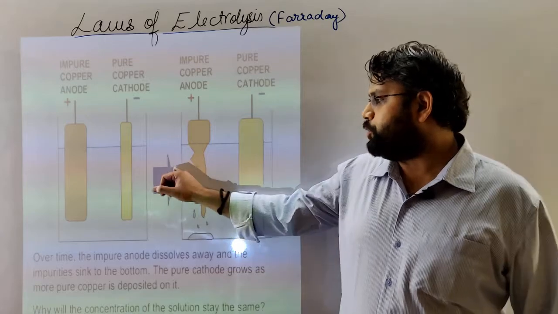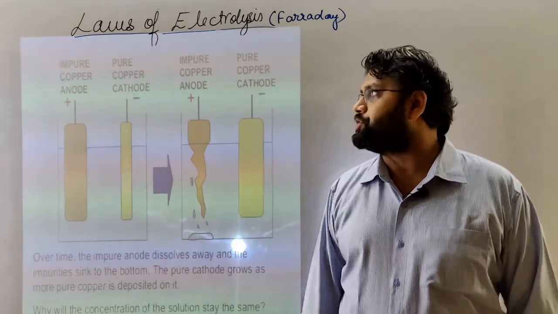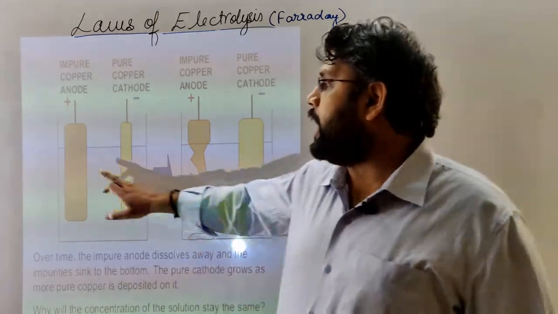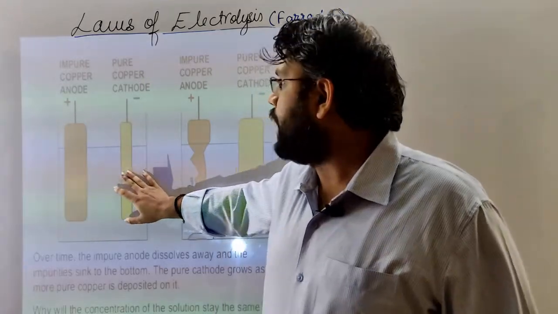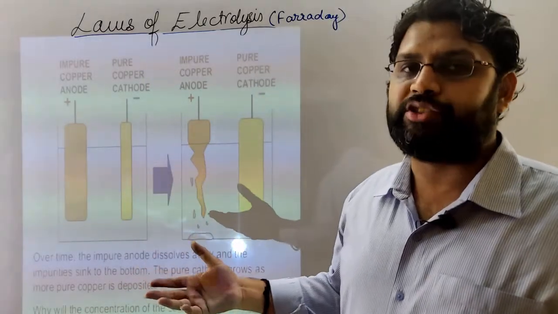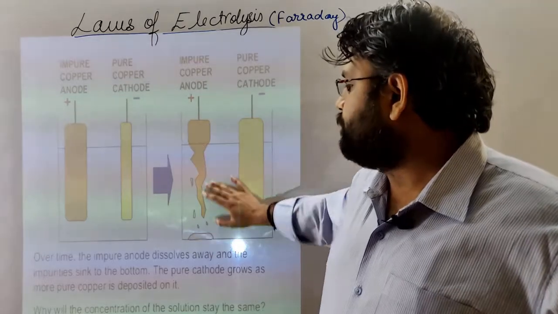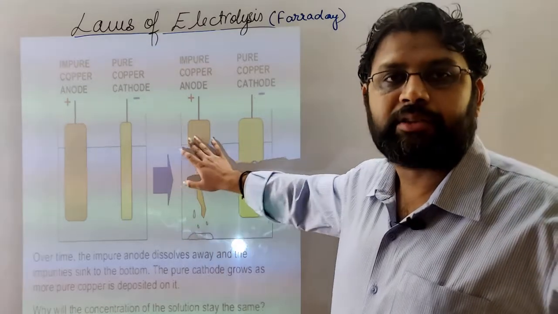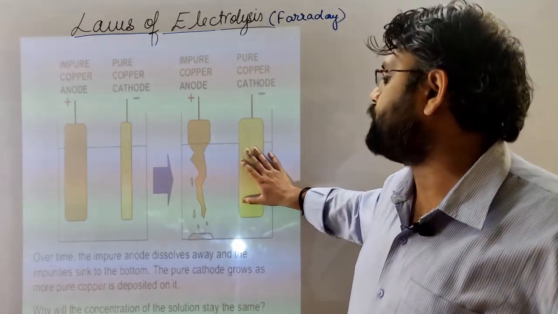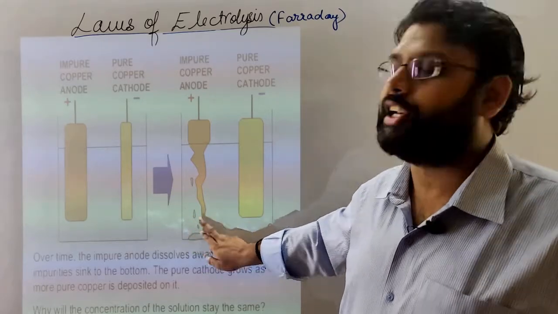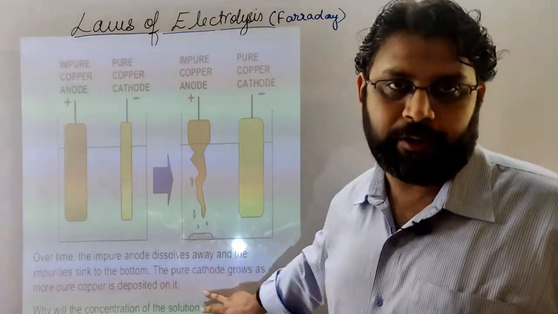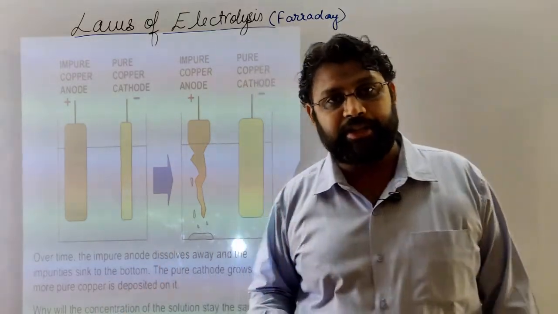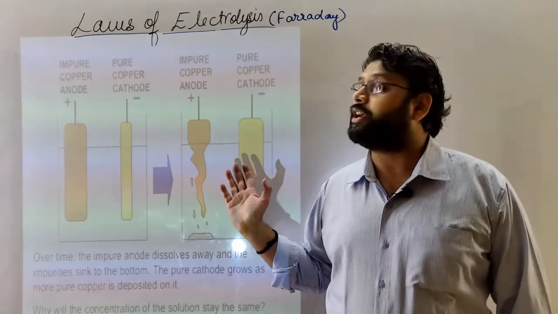Okay, let us further see one more image depicting the first law of electrolysis. This concept is also discussed in the application of electrolysis. Like we have an impure copper anode and here we have a pure copper cathode, and after a few minutes, or whatever time, the whole of the impure anode will be deposited. From the impure anode, all the pure copper will be deposited at the cathode, and all the impurities will settle here and are known as anode mud. Okay, so this is also an application: purification of metals by electrolytic processes.